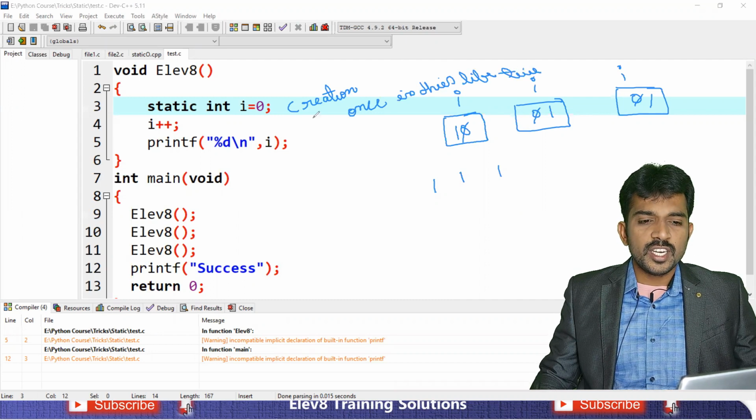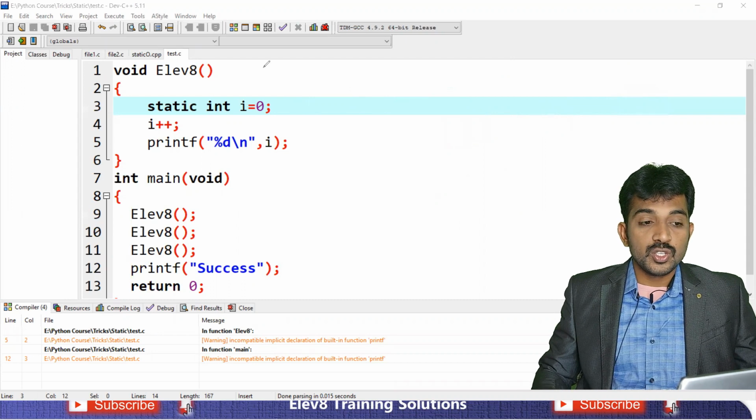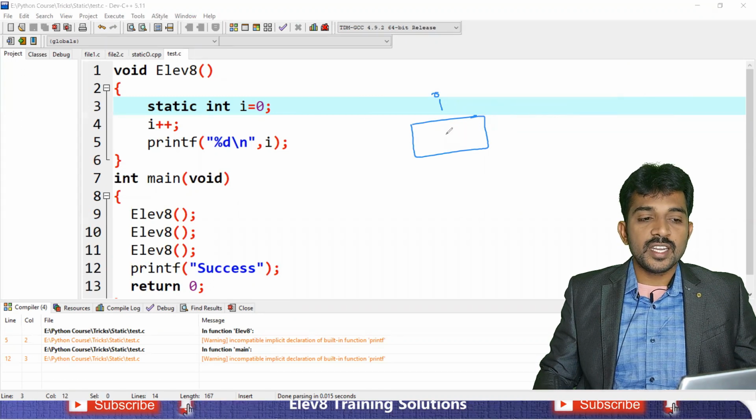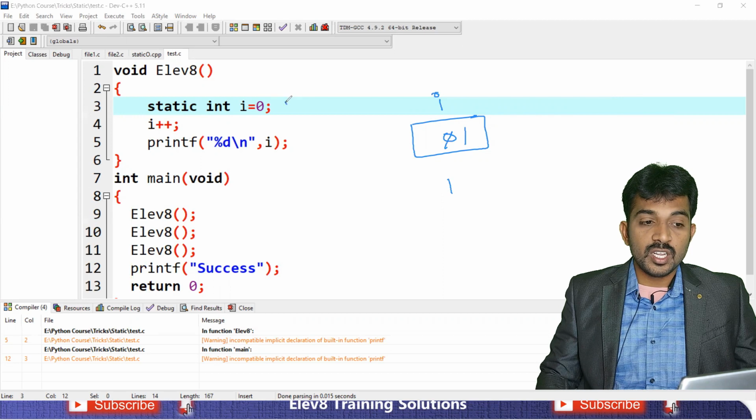So what does it mean? The first time when you call the function, it creates the variable i. This memory is created in the data segment, so it is not in the stack. The value is assigned to 0, then it goes to 1, and it prints 1. When you call it the next time, this statement will never execute. It comes directly to here.